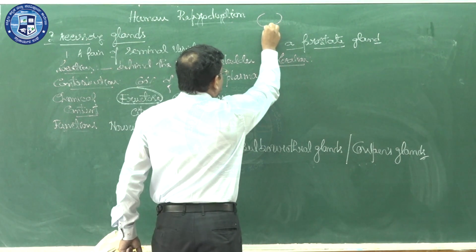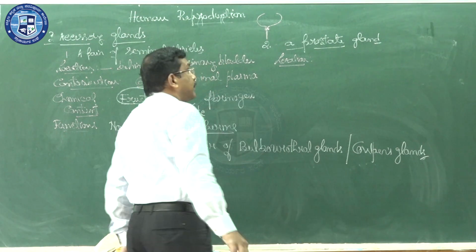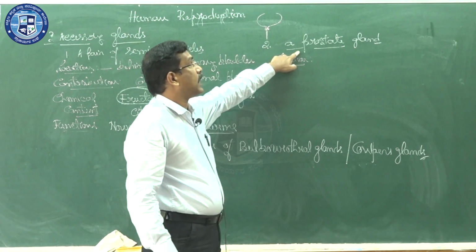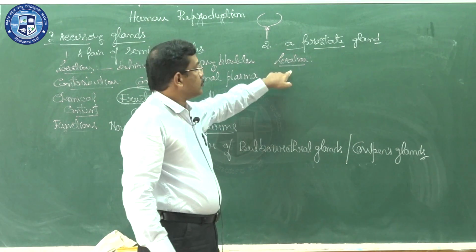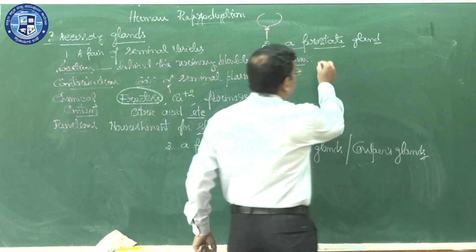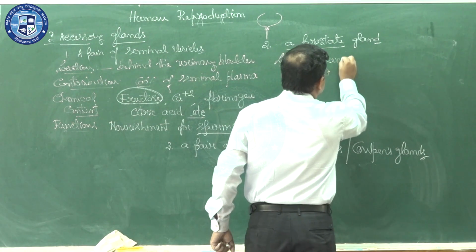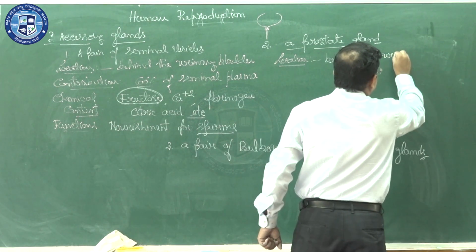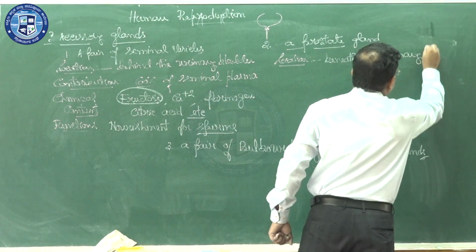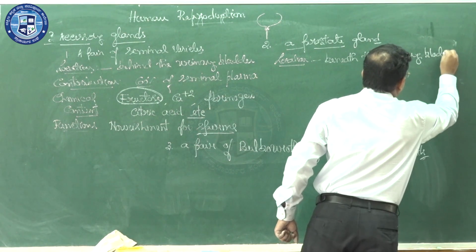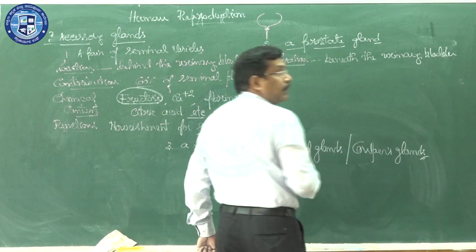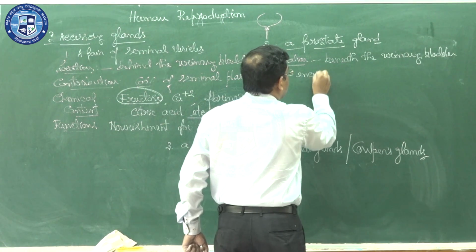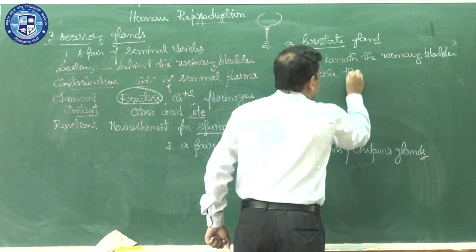In this region, where the urethra arises from the base of the urinary bladder, we come across the prostate gland. So the prostate gland is located beneath the urinary bladder. And what is the key feature here? It arises beneath the urinary bladder and encircles the male urethra.